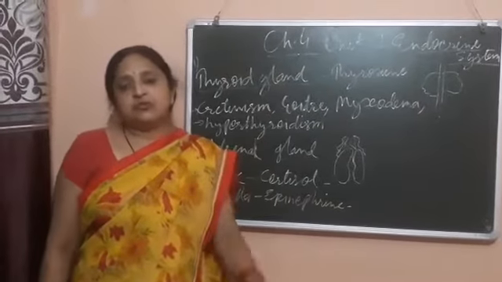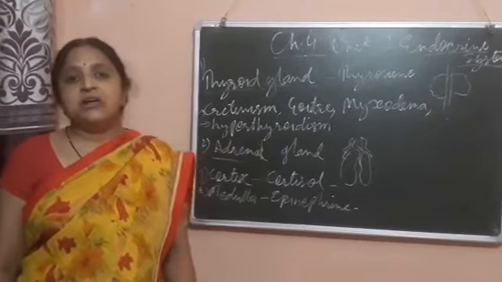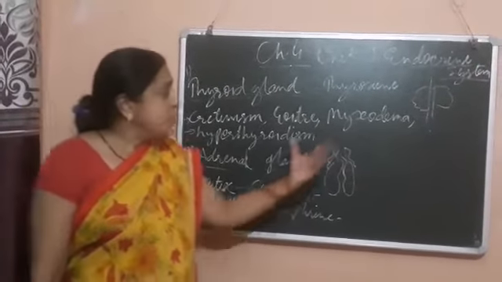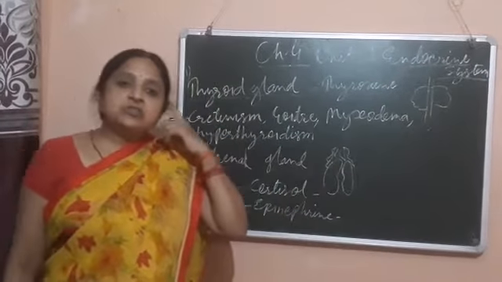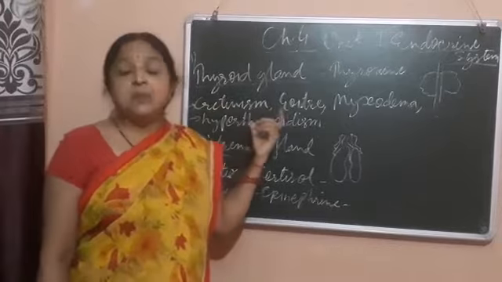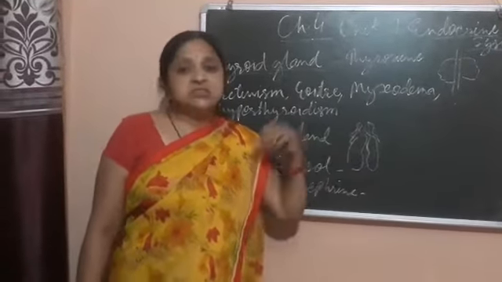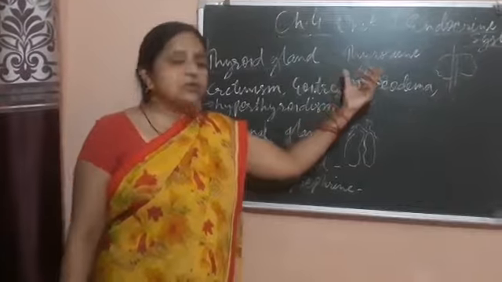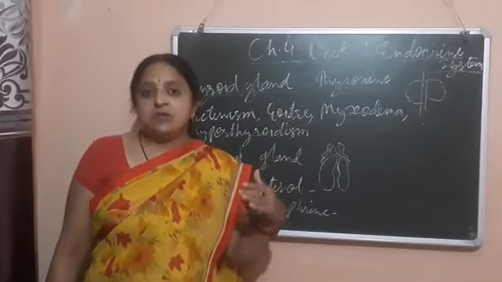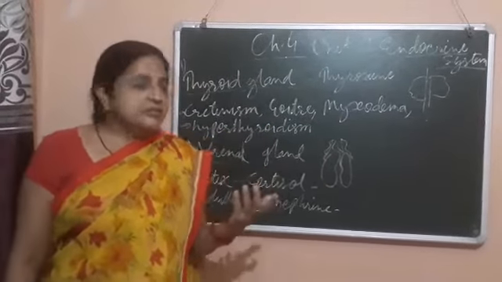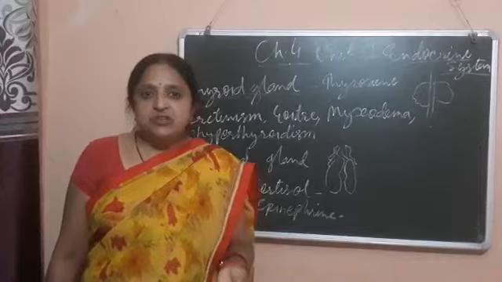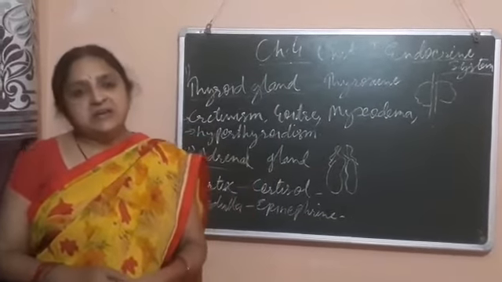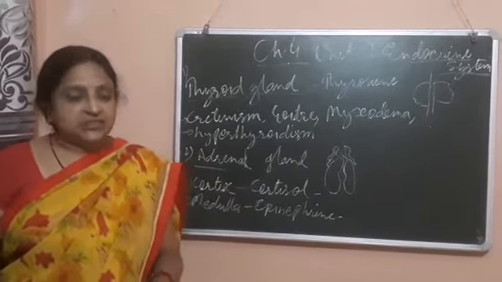Goiter is caused by a deficiency of iodine in our body, meaning a deficiency of thyroxine. Now, myxedema. Myxedema is also hypothyroidism, and it occurs in adults when thyroxine is secreted in low amounts. The symptoms of myxedema are slowness of mental and physical activities.